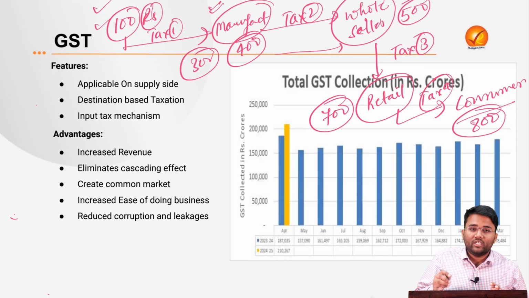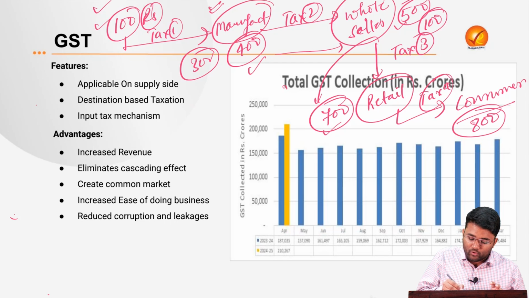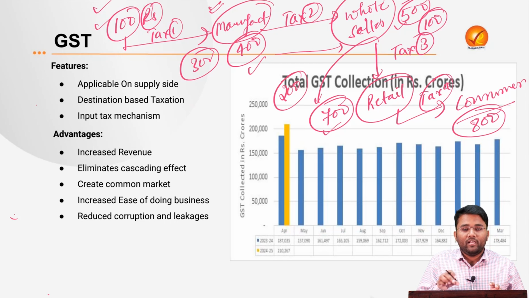What was the value addition or margin here? 100 rupees, because the 400 rupees cost was for the manufacturer. Then in the third stage, the retailer is getting it at 700 rupees. Here the 500 rupees was the cost for the wholesaler. The margin here is 200 rupees. So this is the value addition from wholesaler to the retailer.